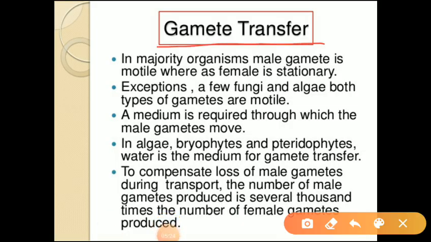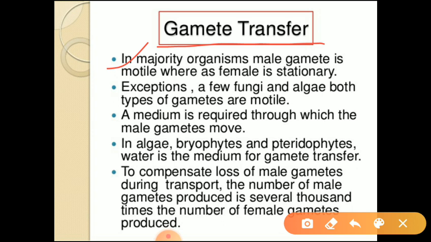Next step, gamete transfer. Gamete transfer means the transfer of male gamete towards the female gametes. That process we are calling as gamete transfer. In majority of organisms, male gamete is motile, whereas female is stationary.